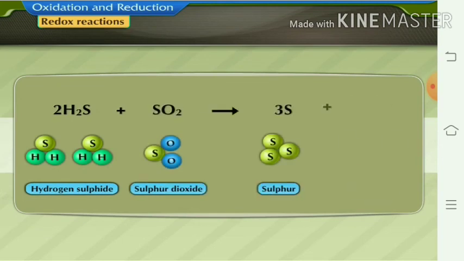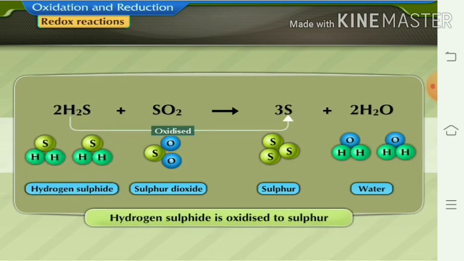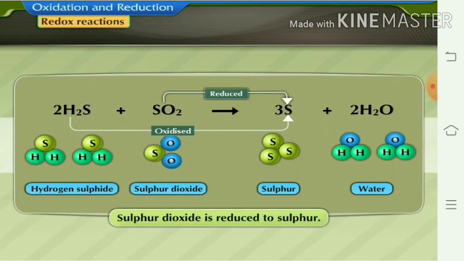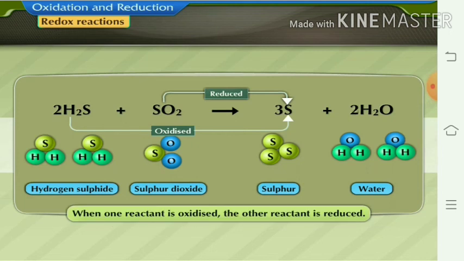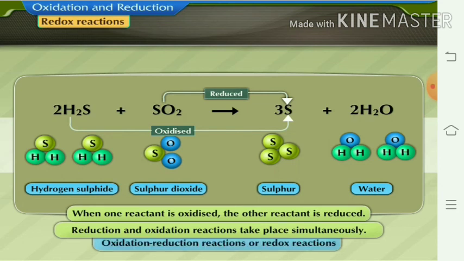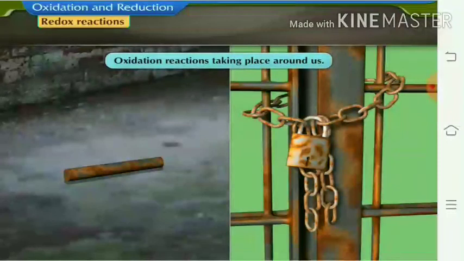The same example we can consider here: hydrogen sulfide and sulfur dioxide. Thus H2S gets oxidized into sulfur and sulfur dioxide is reduced into sulfur. So this is a redox reaction. When one reactant is oxidized and the other reactant is reduced, that is simultaneous oxidation and reduction, so it is called a redox reaction. Another different examples you can see around us.